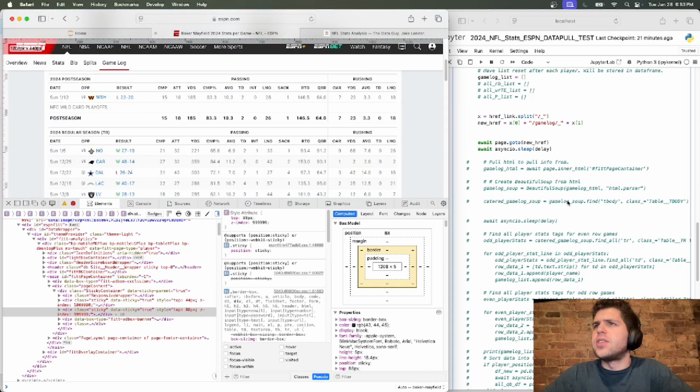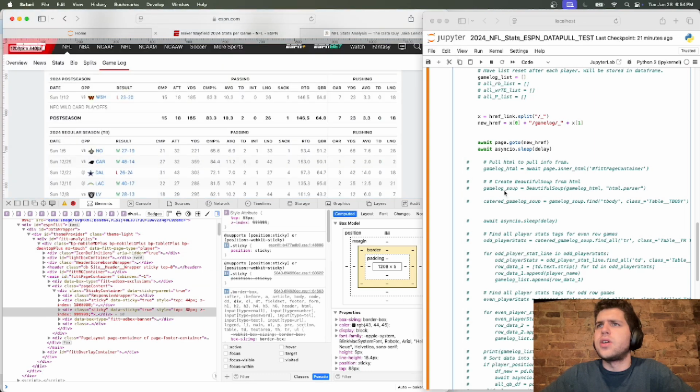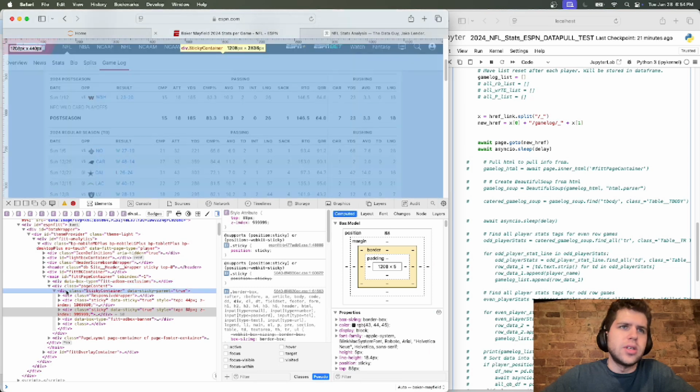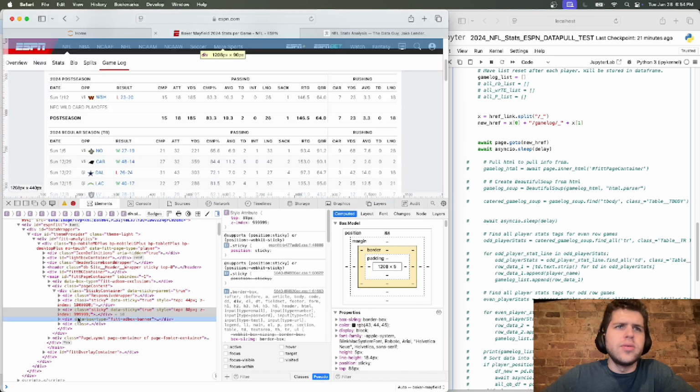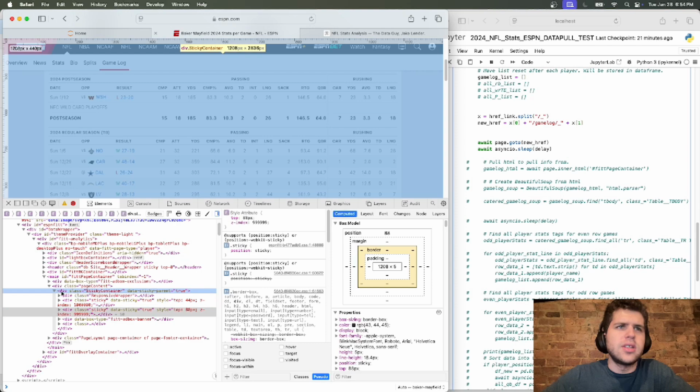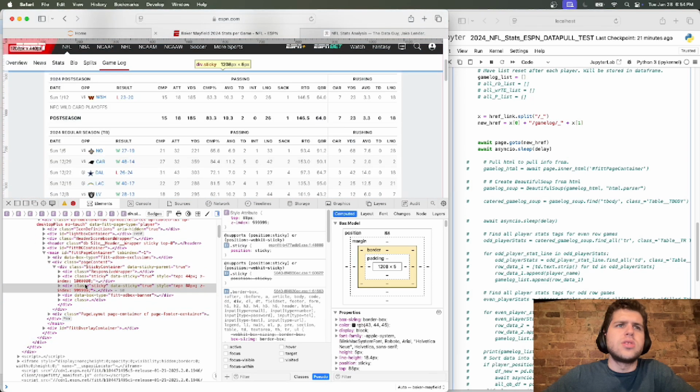And then on this next line, we're using Beautiful Soup to say, okay, we just took all this HTML, stored it in this variable gameLog soup, and now we're going to do gameLog soup.find, and we're going to say, okay, find the tbody, which is the tag, and we'll get into tags in a second, where the class equals table tbody. So let's find where that is going to be. And you don't really see it, which is interesting. And that just means it's sort of deeper in. And maybe that's the issue.